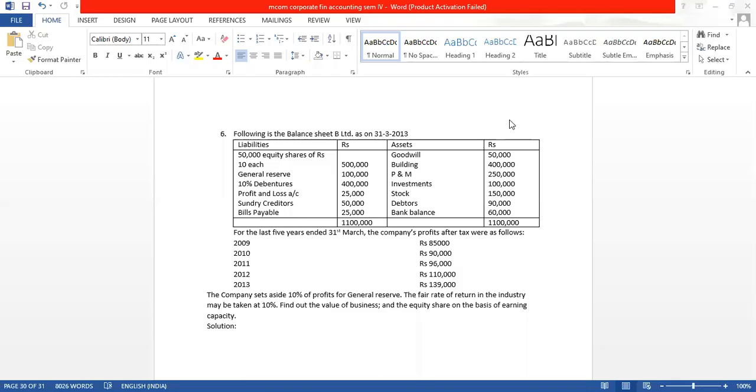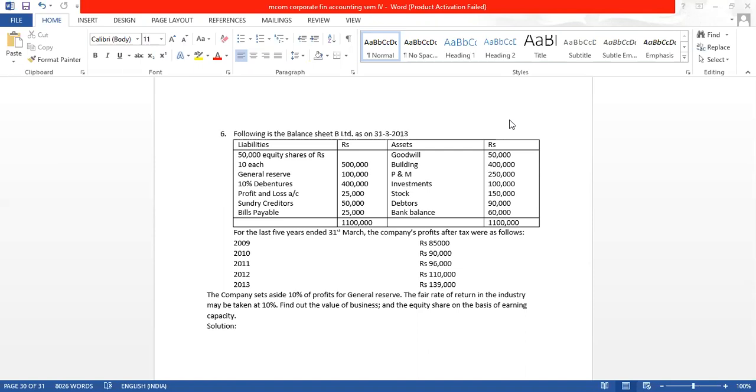This is the sum we will do in this lecture. Following is the balance sheet of B Limited as on 31st March 2013. So what is given? Balance sheet of B Limited is given, liability side, asset side. There are 50,000 equity shares of rupees 10 each, 5 lakh. Then there is general reserve, 10% debentures, profit and loss account, creditors, bills payable. On the asset side, we have goodwill, building, plant and machinery, investment, stock, debtor, bank balance.